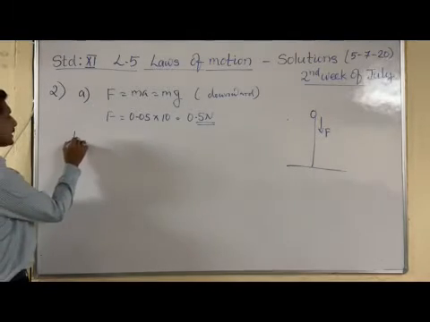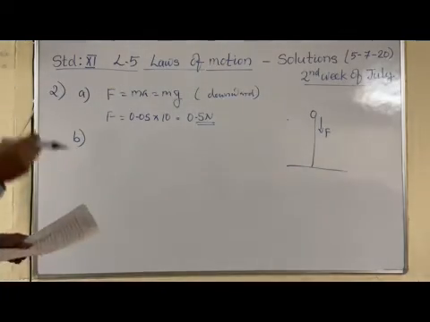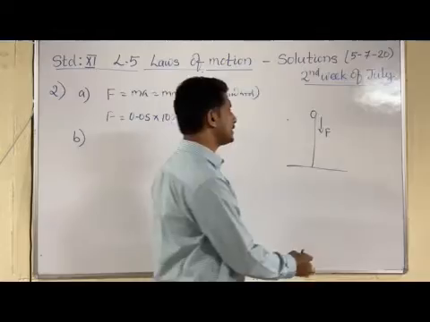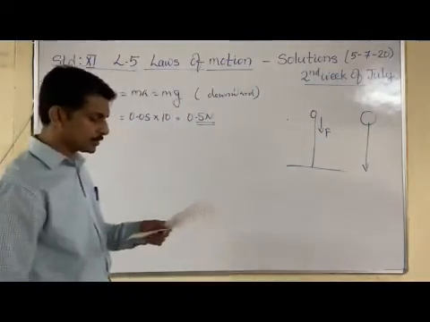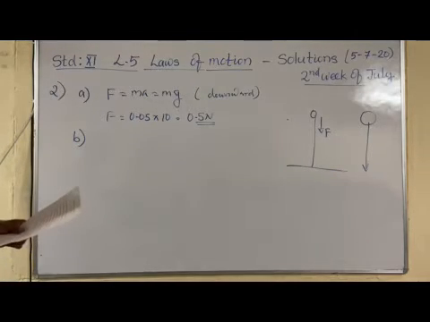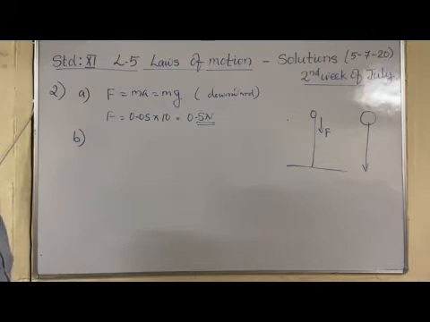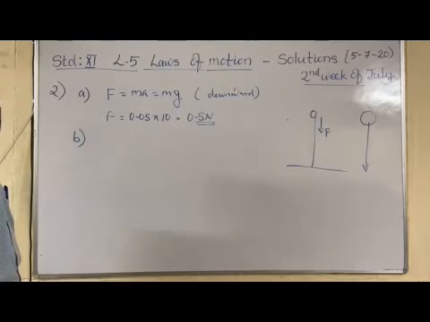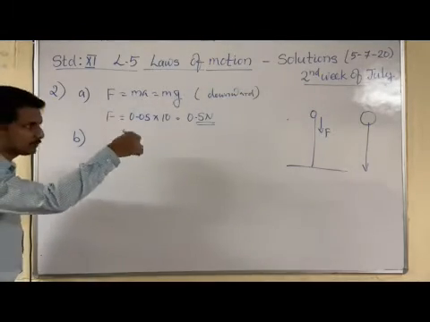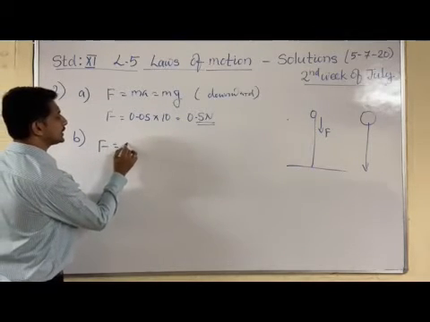Now we can consider the second situation, during the downward motion. Now the object is falling in the downward direction. What are the magnitude and direction of the force acting on this pebble?